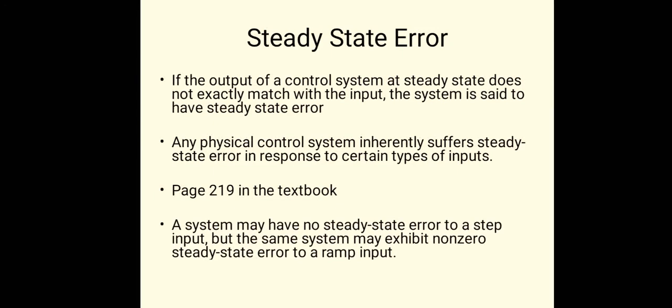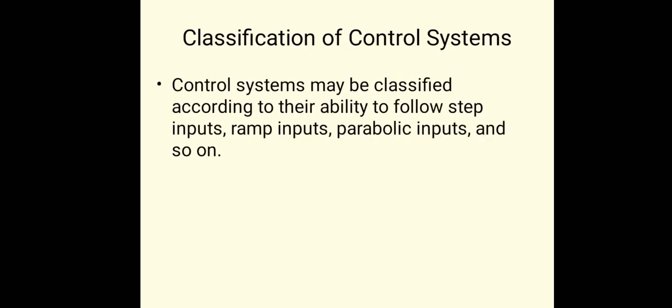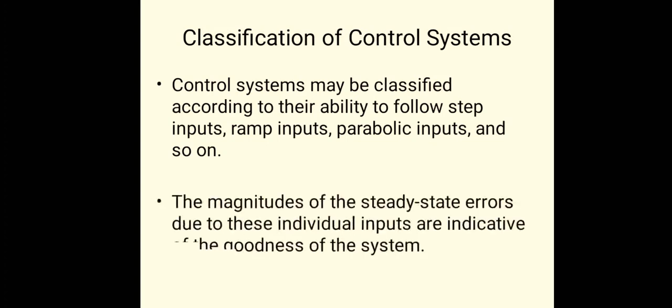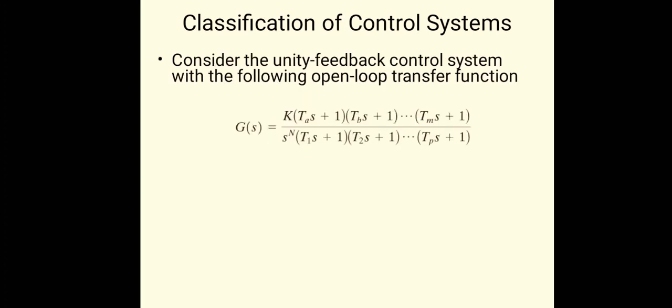Next, a very important concept, the steady state error. Steady state, as I said, is the final value. If there is an error in reaching the final value or the steady state, that is called the steady state error. So various control systems will have various steady state errors.